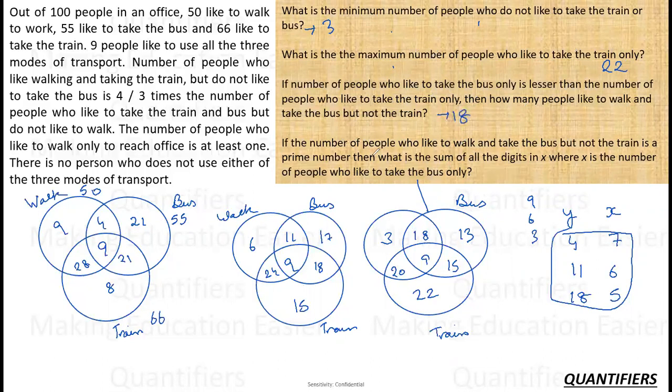Last question. If the number of people who like to walk and take the bus but do not take the train is a prime number, so this is the case I am talking about. Then what is the sum of all the digits of x, where x is the number of people who would like to take the bus only? So 70. So 1 plus 7, the number. So this is 8. So this completes my set.